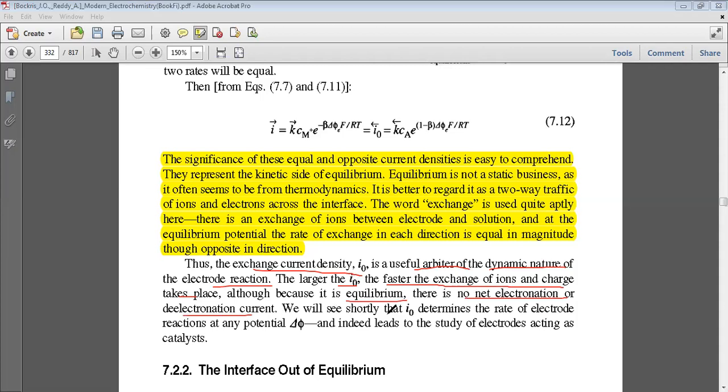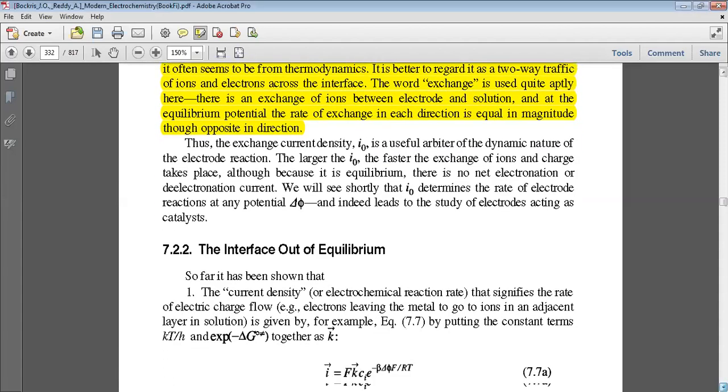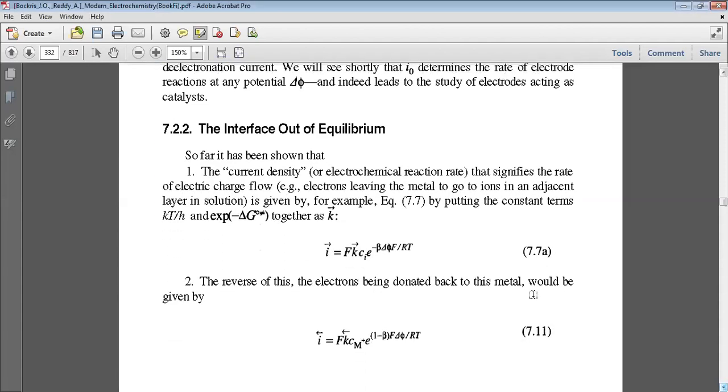We can now understand how to determine the rate of electrode reactions at any potential and how they lead to the study of how electrodes act as catalysts. We will see that in a few minutes. I think we will stop here. Time has